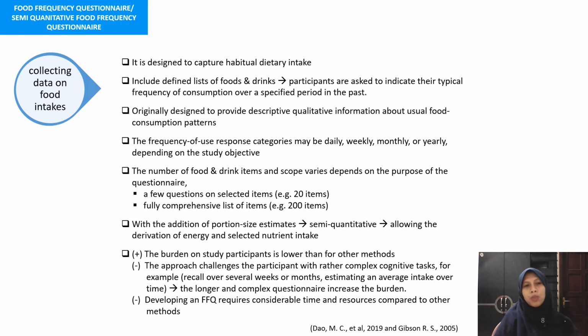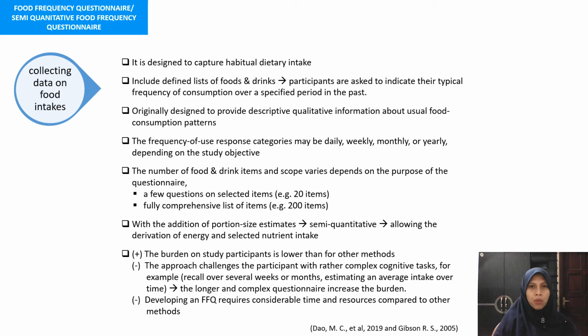First, we will learn about the food frequency questionnaire, or FFQ, and the semi-quantitative food frequency questionnaire, or SQFFQ. FFQ is designed to capture habitual dietary intake. It includes a defined list of foods and drinks in which participants are asked to indicate their typical frequency of consumption over a specific period in the past. It is originally designed to provide descriptive qualitative information about usual food consumption pattern, and the frequency of use response categories may be daily, weekly, monthly, or yearly, depending on the study objective.